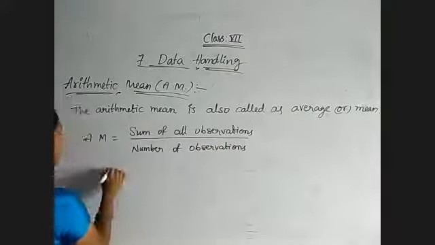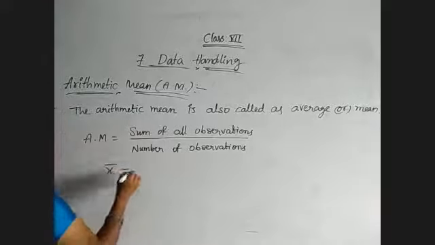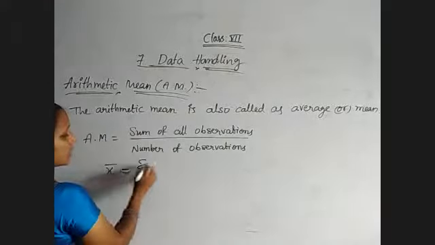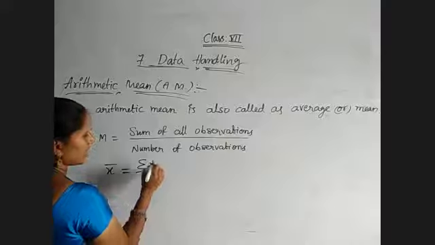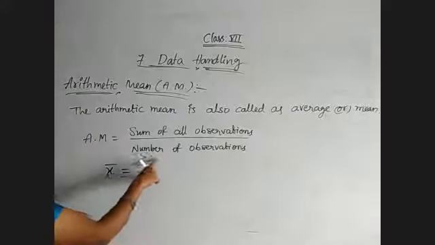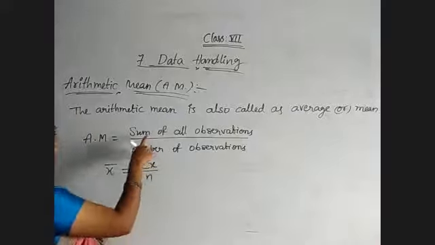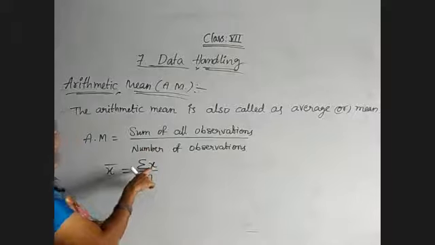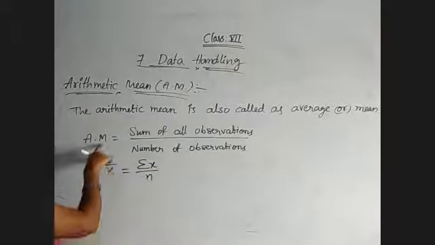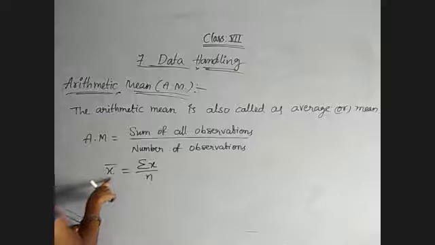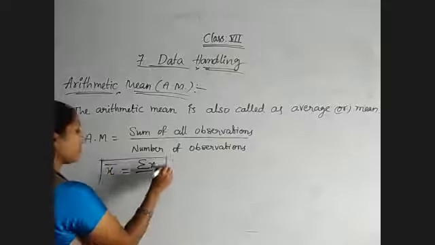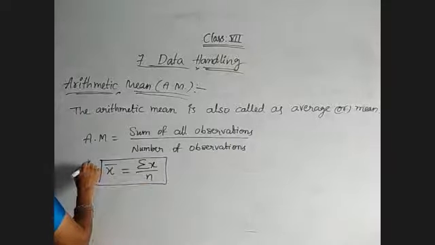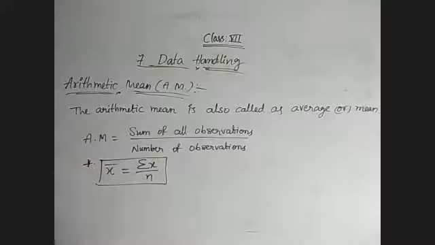In simple form it is given by x bar equal to sigma x by n. Here n indicates the number of observations, sigma means sum, so the sum of all observations is denoted by sigma x. Arithmetic mean is represented by x bar. Next, the properties of arithmetic mean we will discuss later.